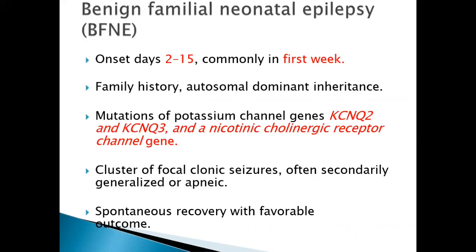Usually the onset is in the first week, and the patient usually presents with focal clonic seizures. They can become generalized or apneic. What is important is that benign familial neonatal epilepsy manifests in the first week, and within 2 years it goes away naturally. So there is no specific treatment. Usually spontaneous recovery occurs with this benign familial neonatal epilepsy.